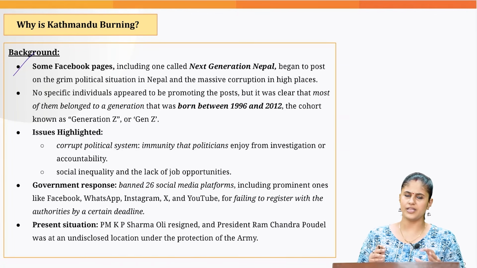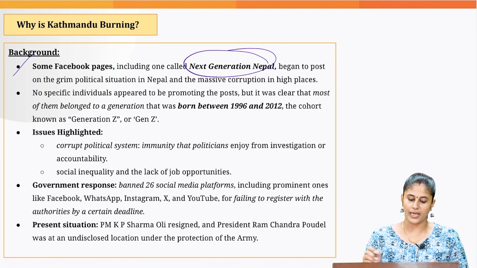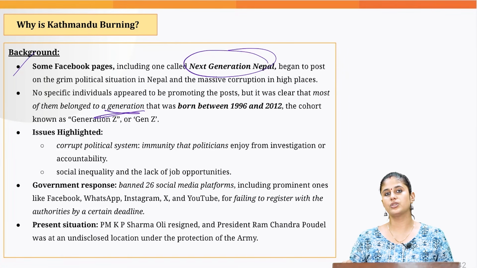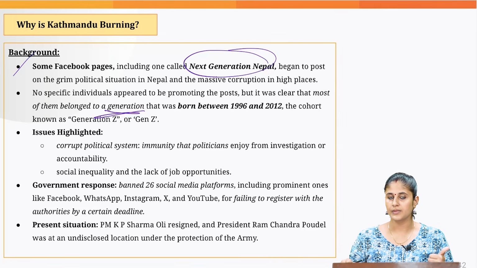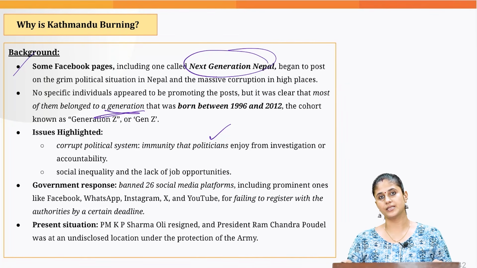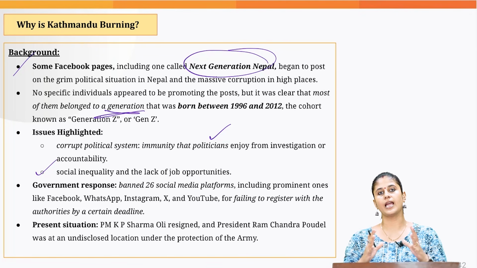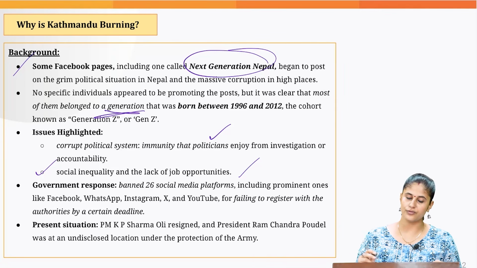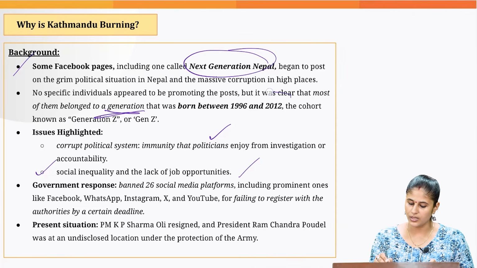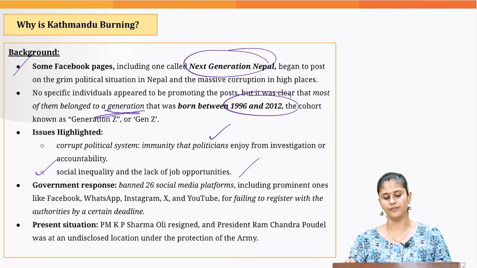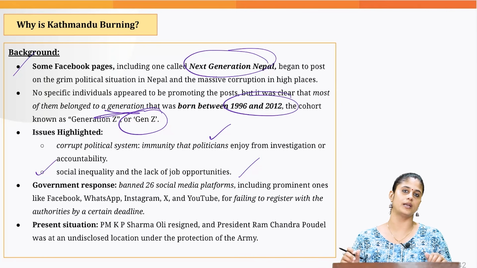A few months ago, various Facebook pages, one named Next Generation Nepal, were being used by this Gen Z generation to highlight the various systemic issues in Nepal: the corruption, the lack of accountability mechanisms through which they can hold politicians accountable, the increasing and aggravating social inequality and the lack of job opportunities. So through social media, the Gen Z generation, which is born between 1996 and 2012, was expressing its dissent regarding the functioning of the government in Nepal.